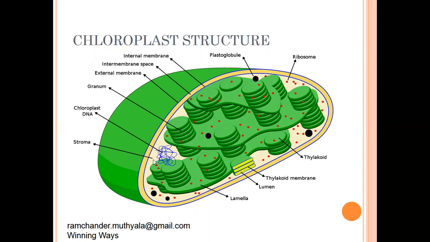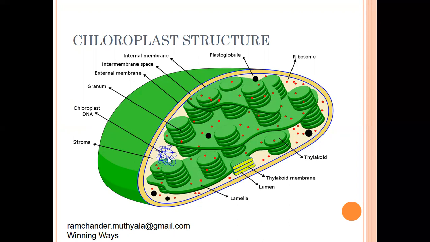The stroma contains all the photosynthetic enzymes, including rubisco. It is the major enzyme during photosynthesis. Rubisco means ribulose 1,5-bisphosphate carboxylase/oxygenase. In this stroma, chloroplast DNA is present. Generally DNA is present in the nucleus, but DNA is also present in cell organelles.